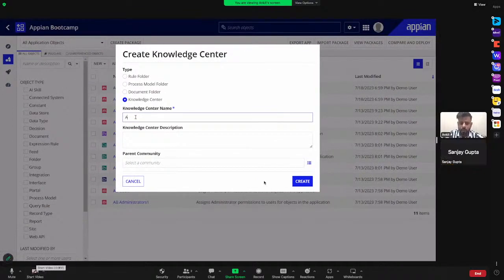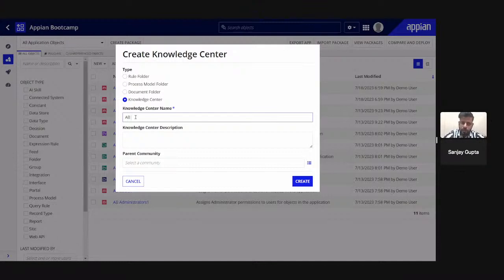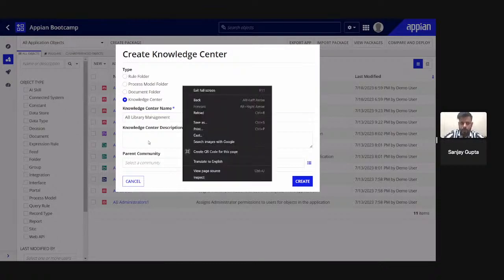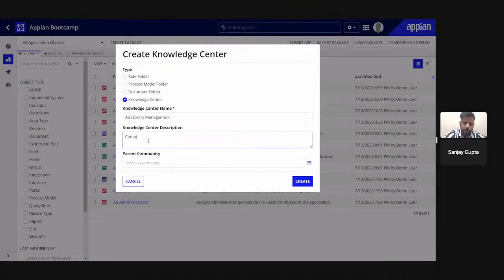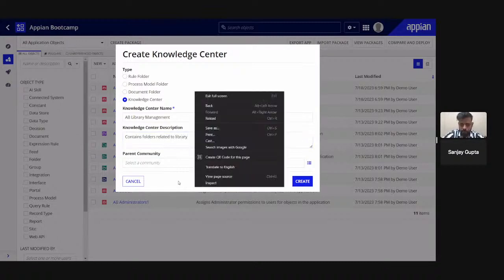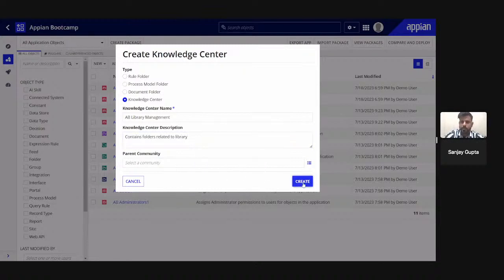Application initials, it will automatically take. So we will keep it as it is. And now I'm giving the name. I can give the name like library. And it contains folders related to library, and I will create this.